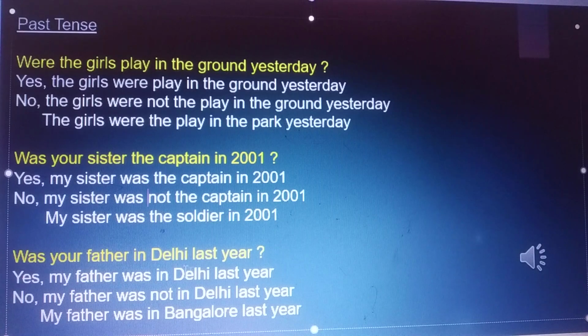Was your father in Delhi last year? Yes, my father was in Delhi last year. No, my father was not in Delhi last year. My father was in Bangalore last year.